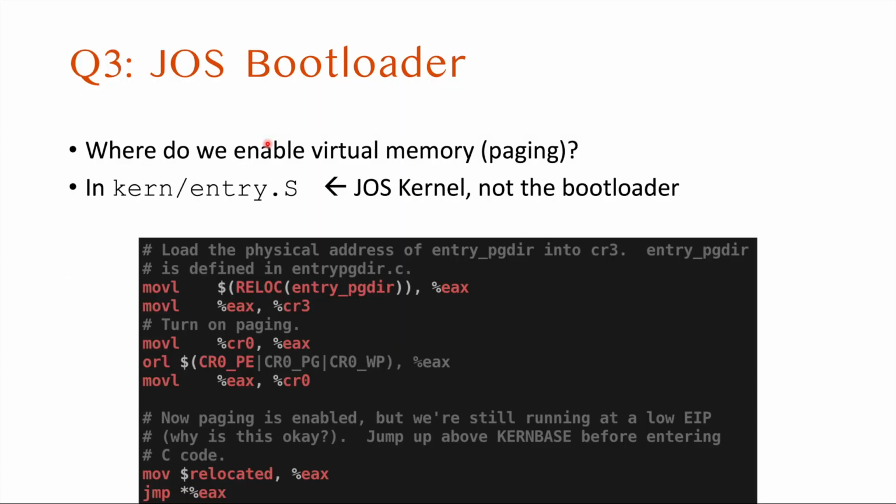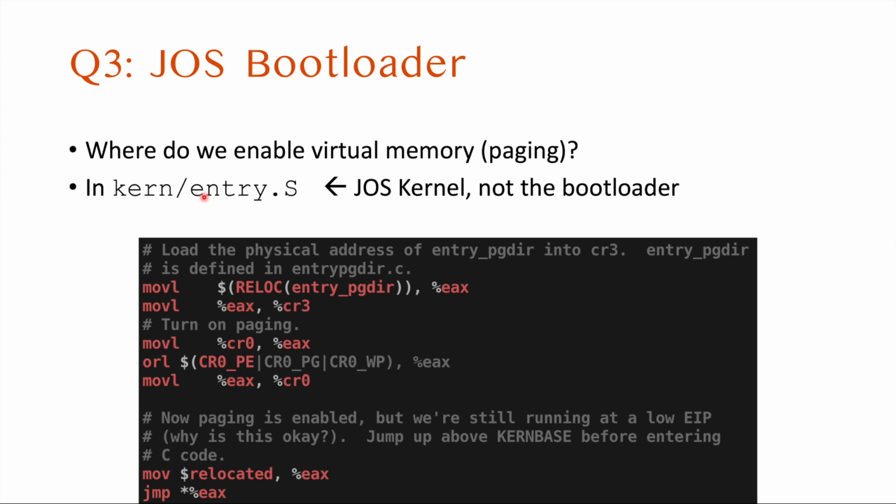As a side question, when does JOS enable virtual memory paging? That's in kern/entry.S. Being under the directory kern means that it's in the JOS kernel, not the bootloader.